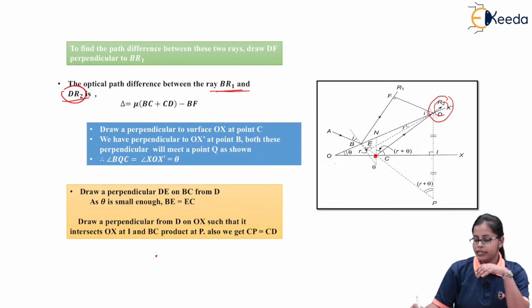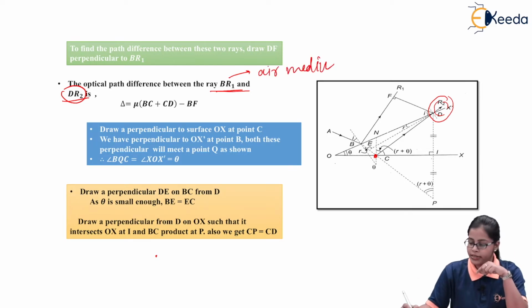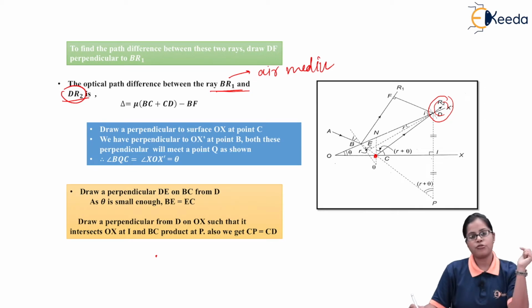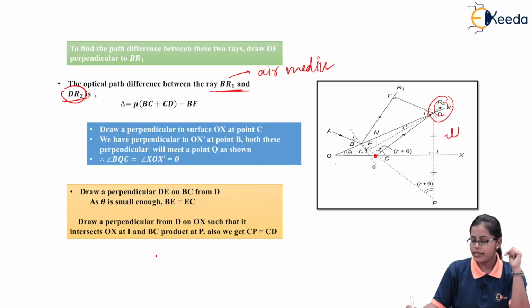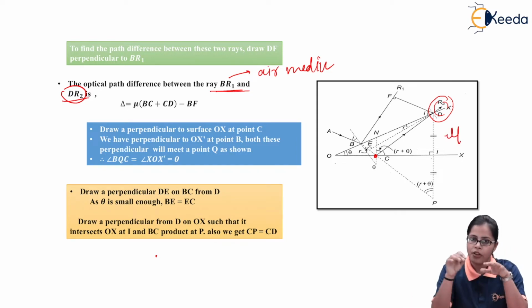And as the first ray, that is BR1, is in the same medium, that is air medium, but if you look at the second ray, that is DR2, it is supposed to come from the medium which is present inside the film, and I consider the refractive index of the medium inside the film to be mu.